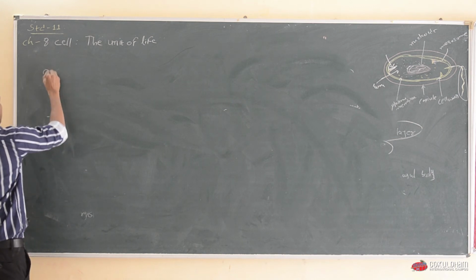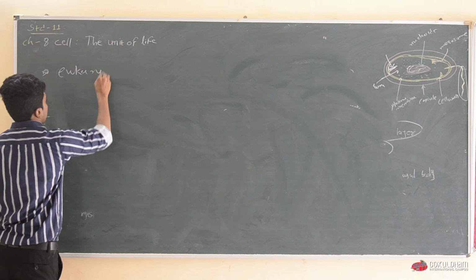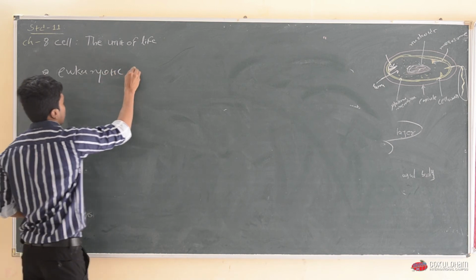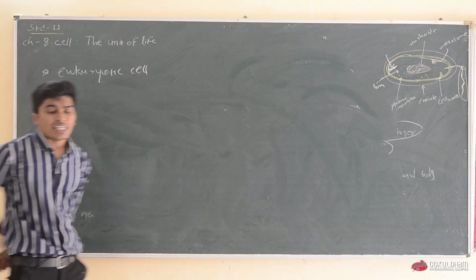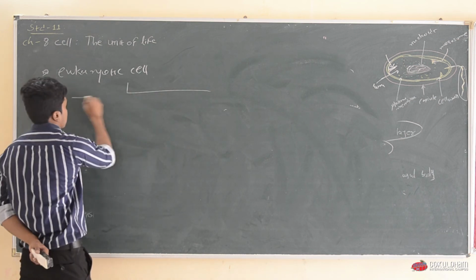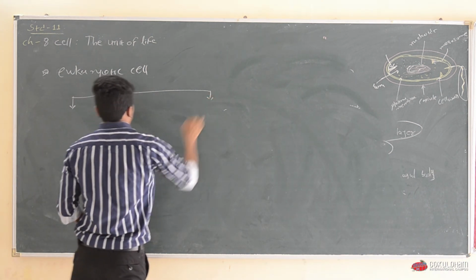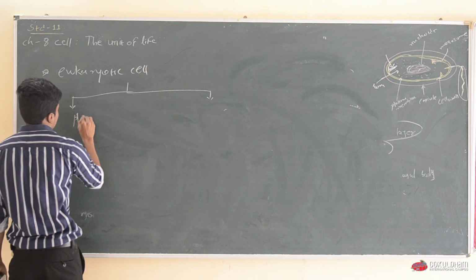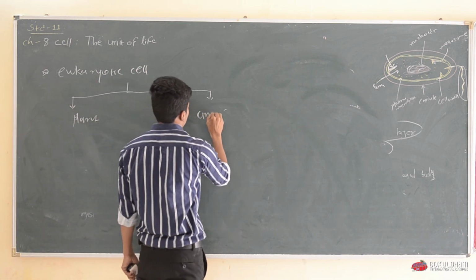Next is the eukaryotic cell. Eukaryotic cell is divided into two types. The first one is the plant cell, and the other one is the animal cell.